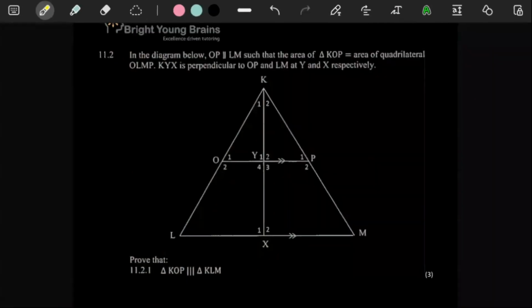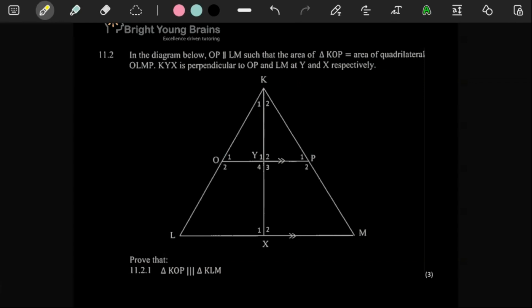With this question, it says here, in the diagram below, OP is parallel to LM. Yes, we can definitely see that. They've also labeled it on the sketch there. And then they also said that those lines are parallel such that the area of triangle KOP is equal to the area of quadrilateral OLMP.